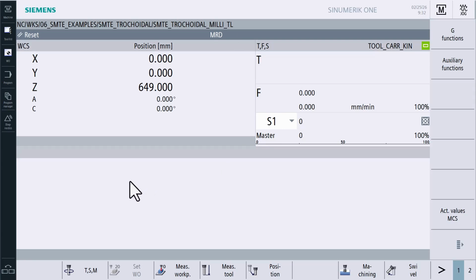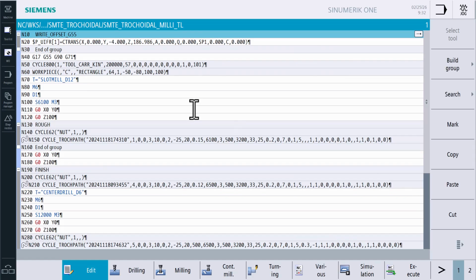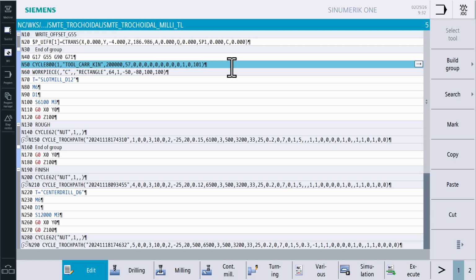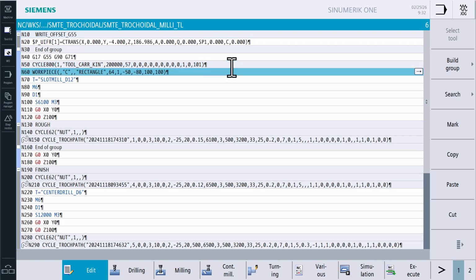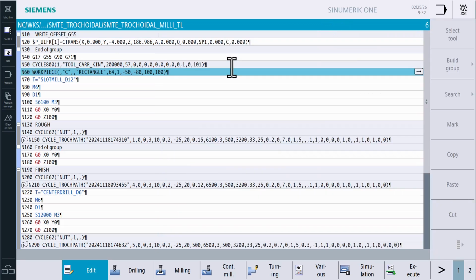To begin, we go into the Program Manager and open a new or existing G-code program. As you can see, the program usually starts with the technology header and the machining parameters that follow it. In cycle 800, the axes are set to 0. Following that comes the definition of the workpiece, that is, the parameters for the raw stock description.